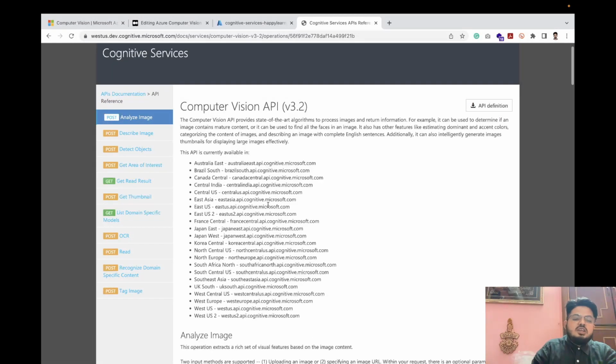What I'm trying to say is that Analyze Image will do maximum work for us, and the other APIs do the other parts. For example, Get Thumbnail will give us a thumbnail of the image. Some minor parts, but most of the work will be done by the Analyze Image API.